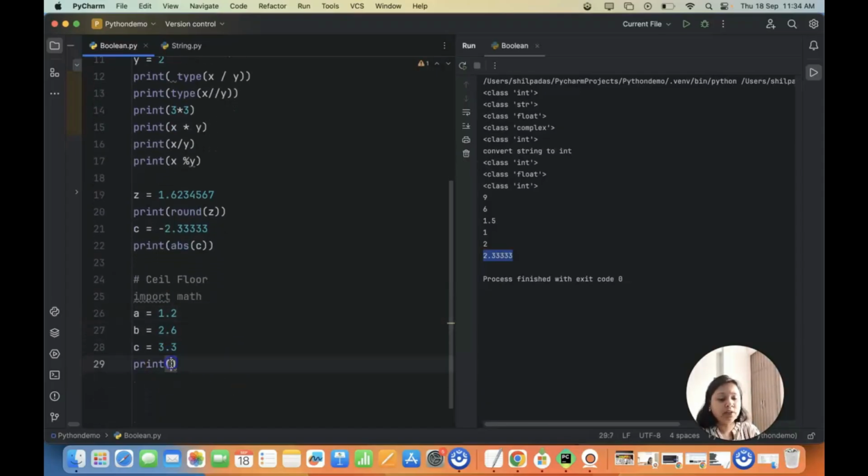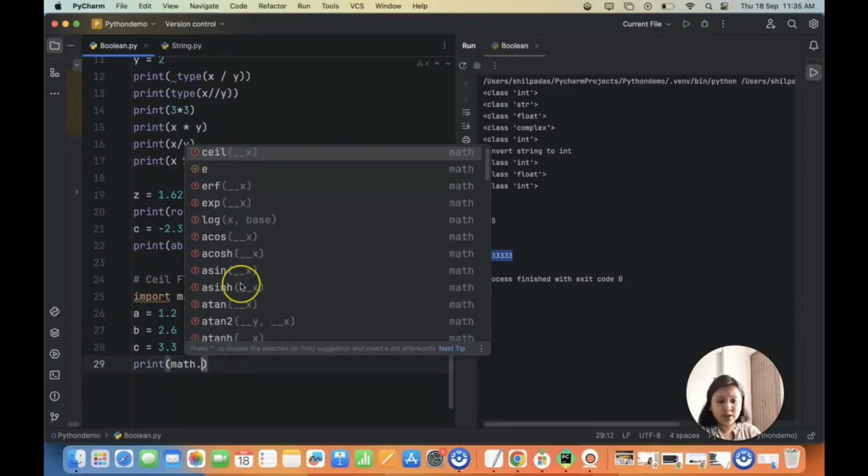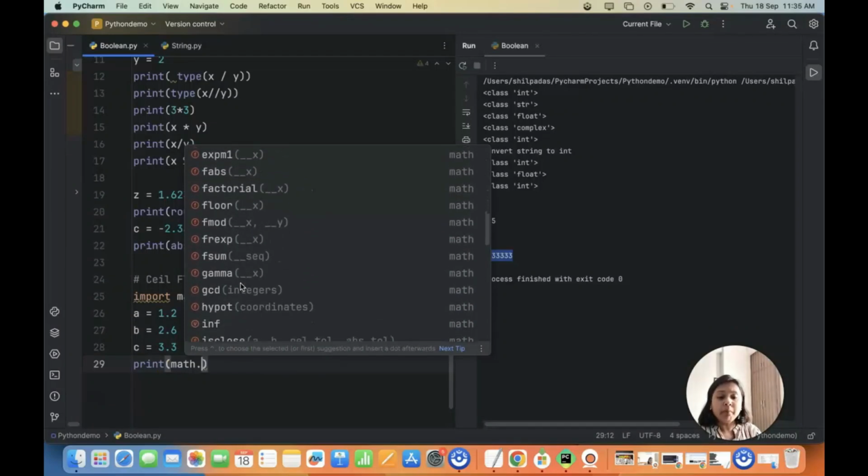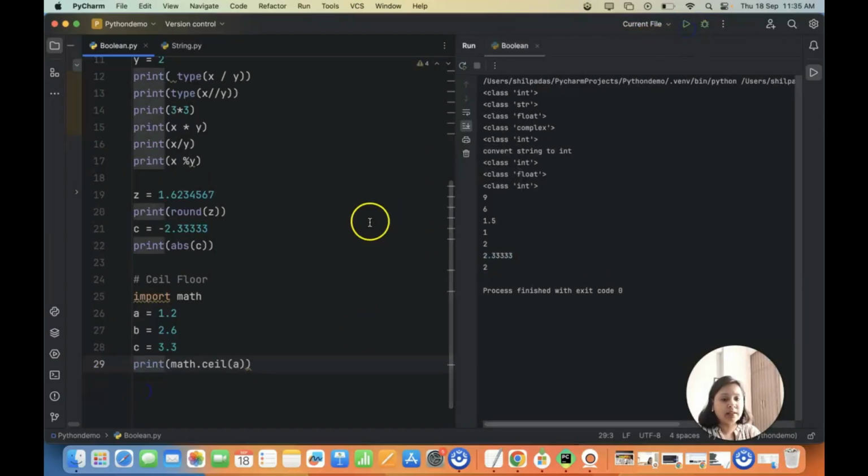Inside the math module, you get these functions, like ceil. If you see, these are all the functions that you get with the math module. What you can do is select ceil here, and inside it you put the value you want to take the ceil of. So in A, what is the value for ceil of A? So let's run this particular code.